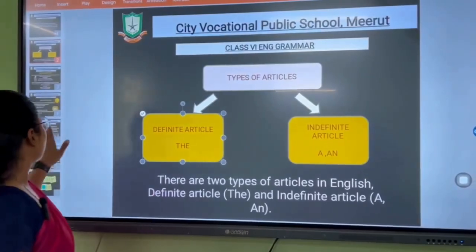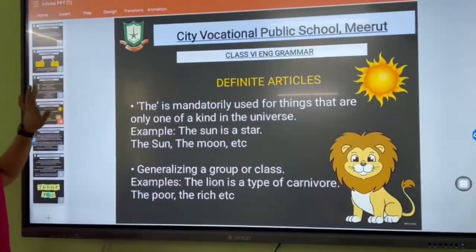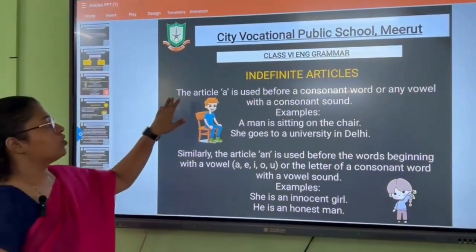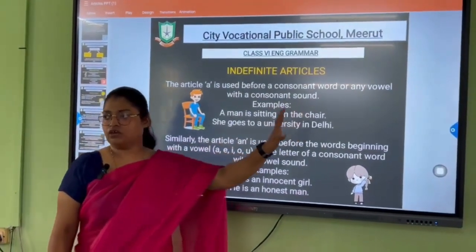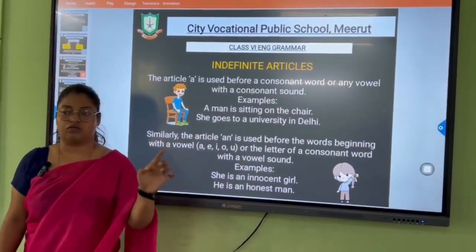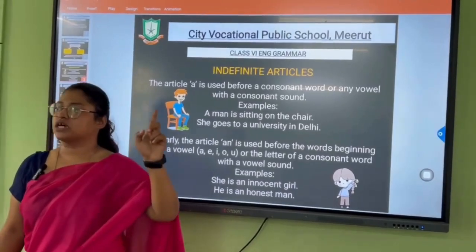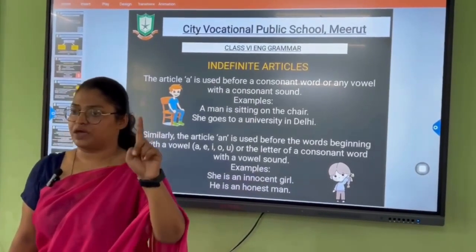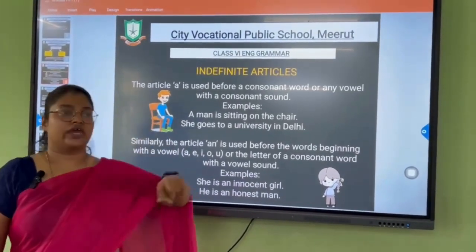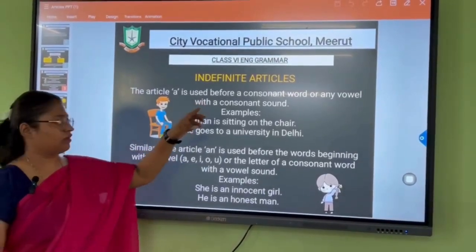Now let us talk about indefinite articles first. So for indefinite articles, here we are talking about unspecific nouns. In the first slide we discussed that we have two types of nouns, specific or unspecific. So here we are dealing with the unspecific nouns only.